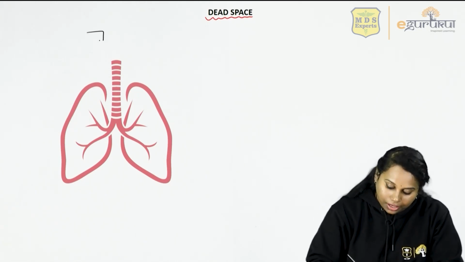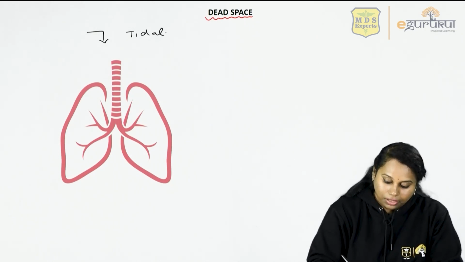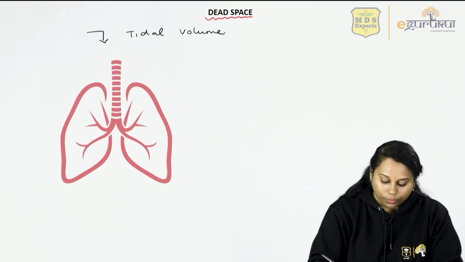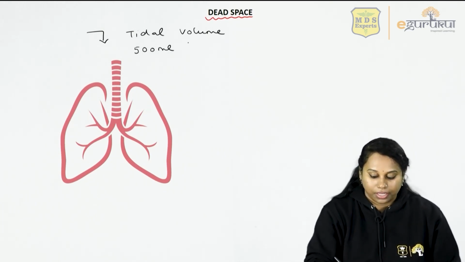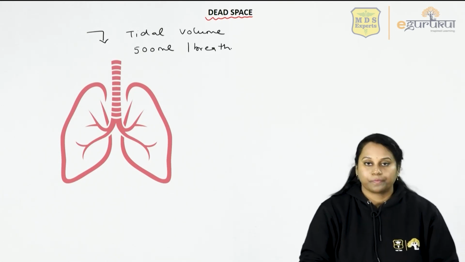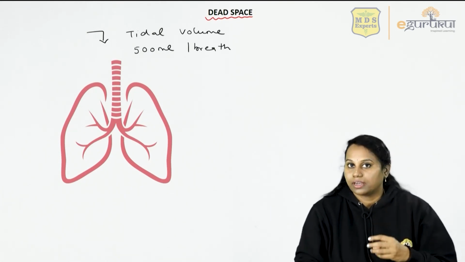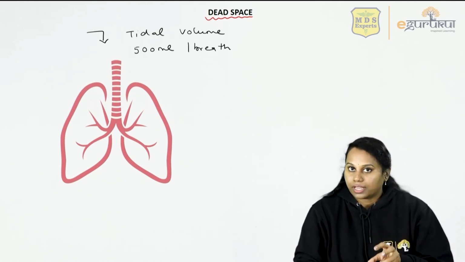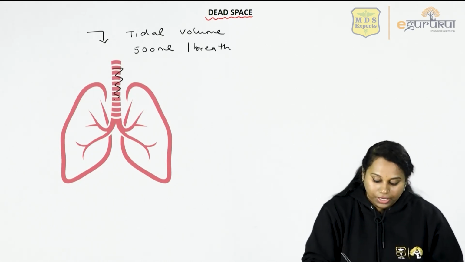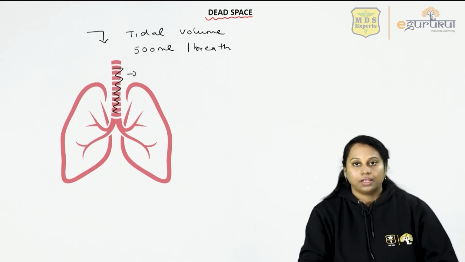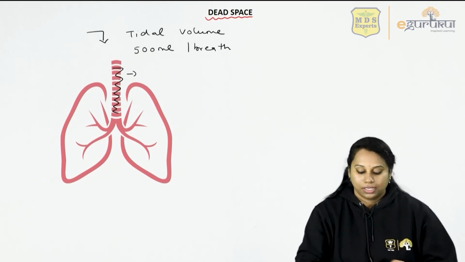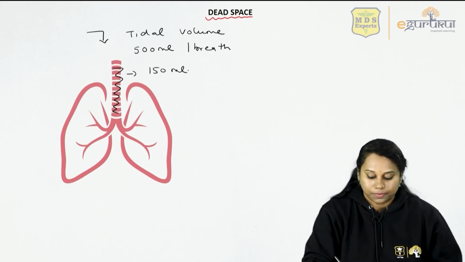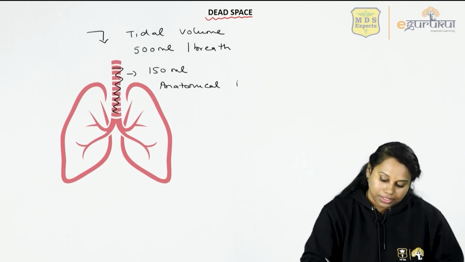When we breathe in air, that is normal tidal volume. The normal tidal volume is 500 ml per breath. Every time you breathe, you take in 500 ml of air. Out of this 500 ml of air, 150 ml stays back in the anatomical dead space. That is your trachea and bronchi. They are the conduction space. So 150 ml becomes anatomical dead space.